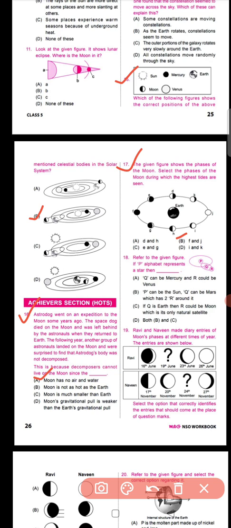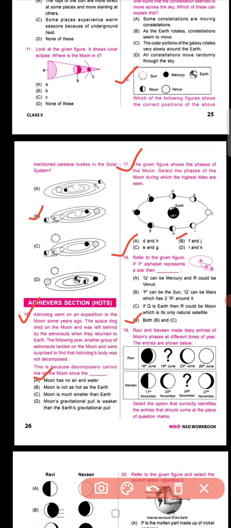Now question number 18. Question number 18 says to refer to the given figure. If P represents a star, then what will be Q and R? You have to find out. Four options are there. So definitely you can go for option number D.